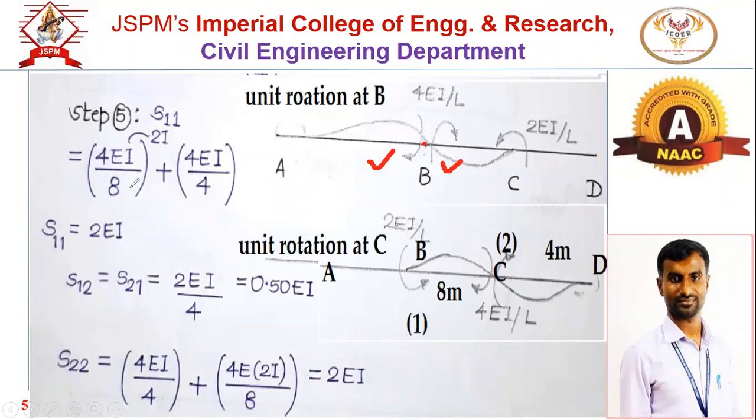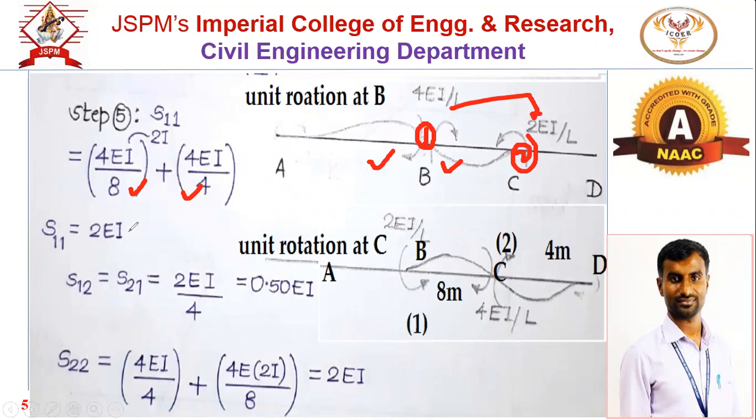So we have to make the summation. It is for AB and this is for BC, and half of the movement will be transferred to the adjacent node. This is node 1 and this is node 2. Half movement of BC will transfer to node 2. That will be twice of EI by L. Okay.